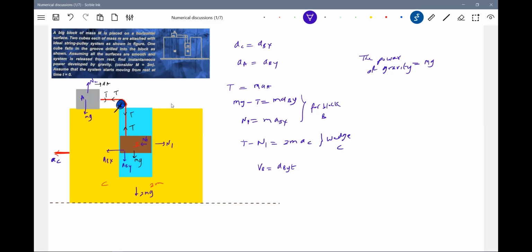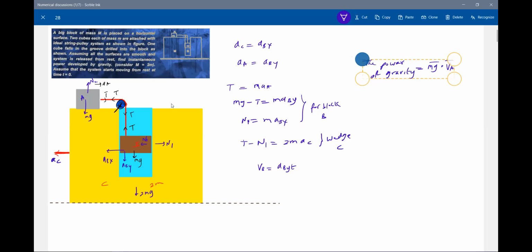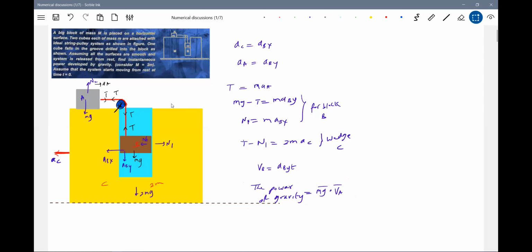Here we'll put it in a very systematic way. I have space, I'll write it here. The power should be equal to mg bar dot VA bar, plus 2mg bar dot VC bar, plus mg bar dot VB bar. The y component of velocity is what matters here, so the first terms should be 0.